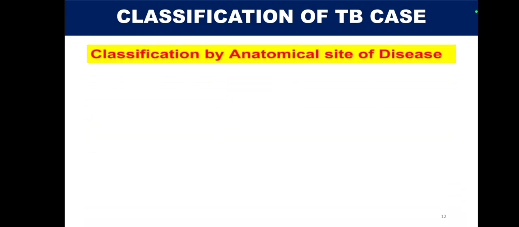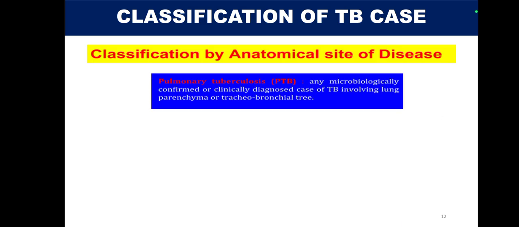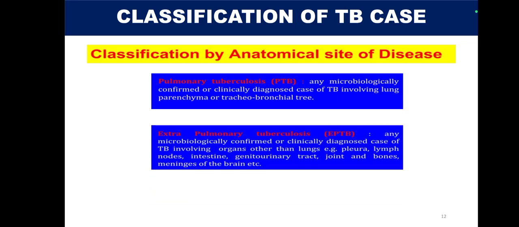So how to classify a TB case? That is very important, because first we have to classify the case based on the anatomical site of the disease. So we have two classifications. One is pulmonary tuberculosis: any microbiologically confirmed or clinically diagnosed case of TB involving lung parenchyma or the tracheobronchial tree is called pulmonary tuberculosis. And extrapulmonary tuberculosis is any microbiologically confirmed or clinically diagnosed case of TB involving organs other than the lungs, like pleura, lymph node, intestine, genitourinary tract, bone and joints, meninges of the brain. So this is called extrapulmonary tuberculosis.